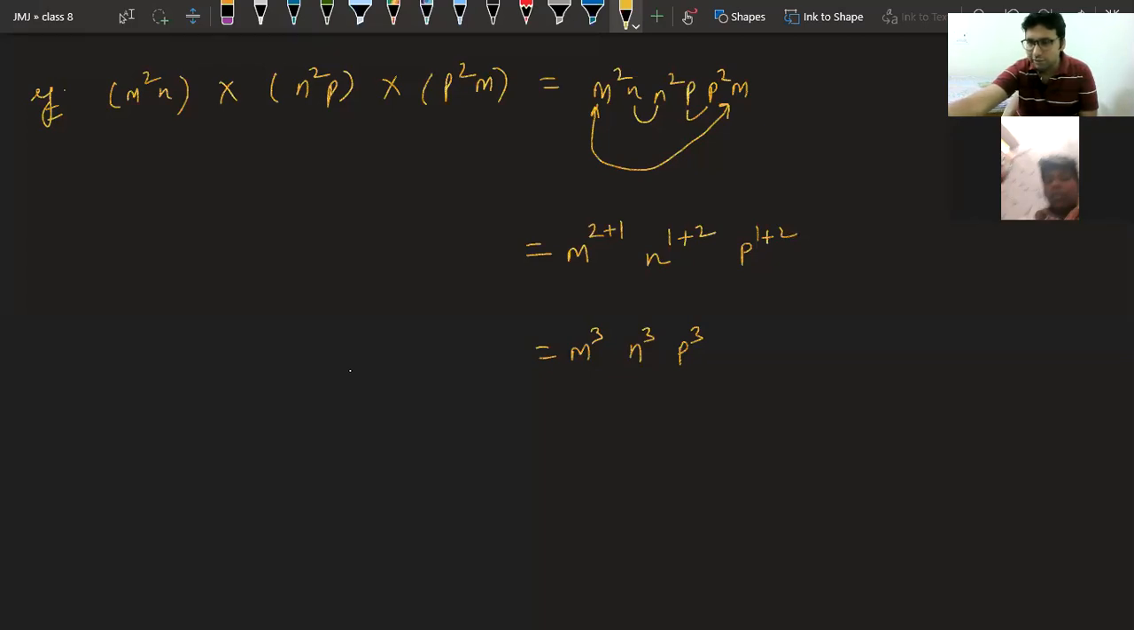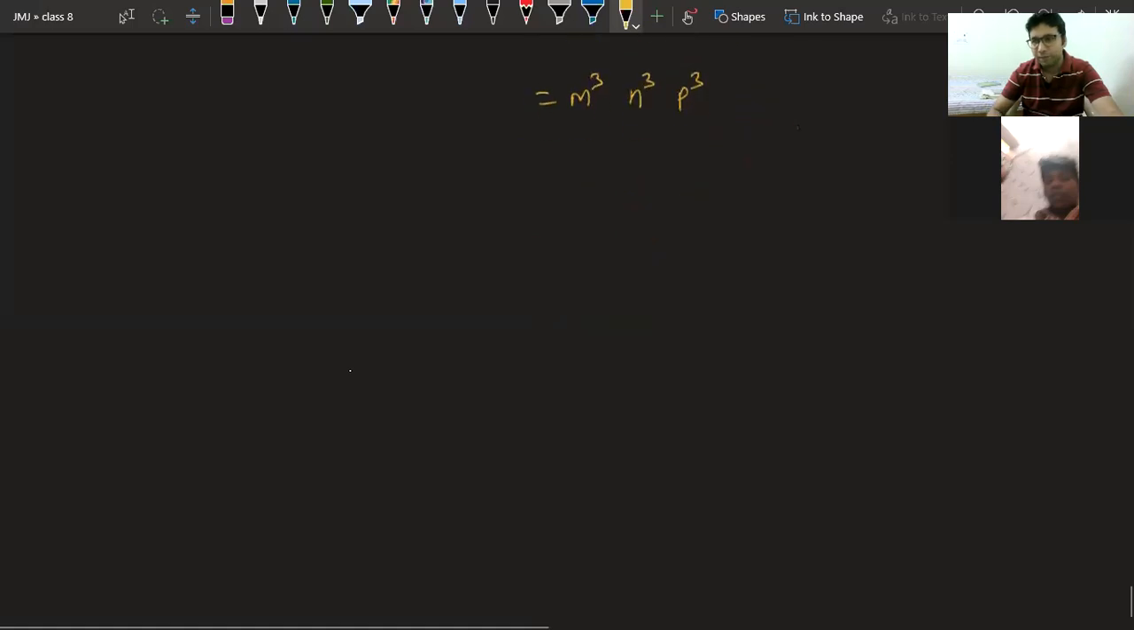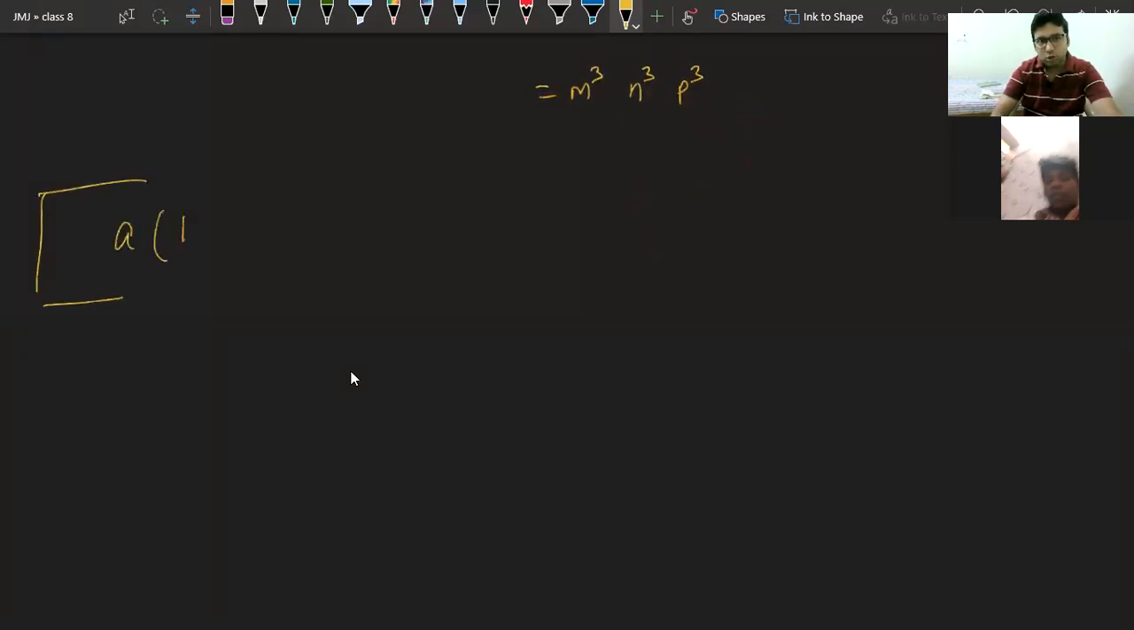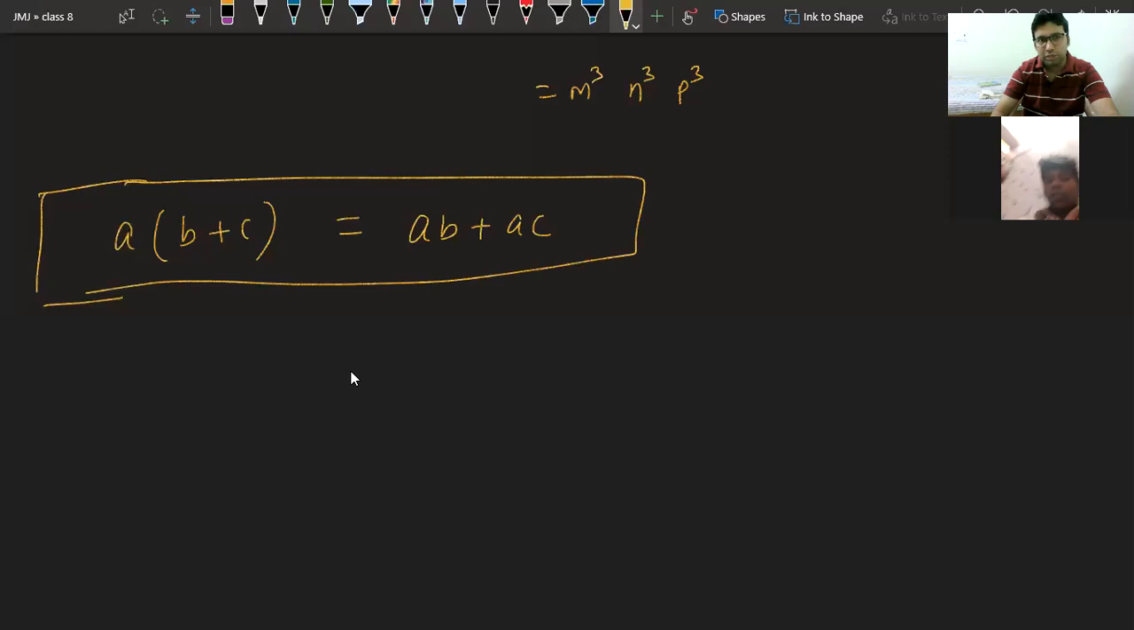Now see. This time I am going to include distributive law. If you remember, distributive law was this thing: A into B plus C was equal to AB plus AC. Just for your remembering, I am writing this. This is your distributive law. I am going to try this one now. Are you ready for this?